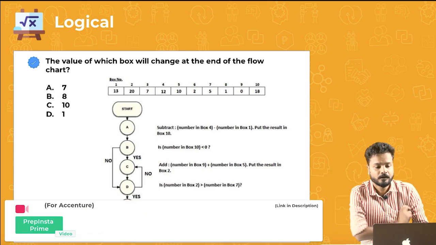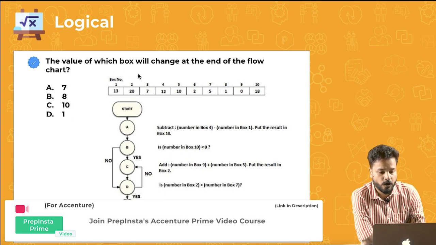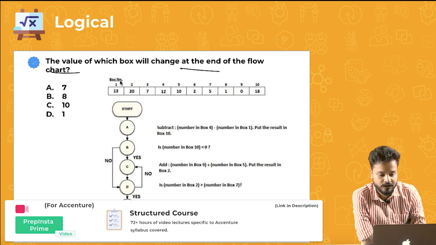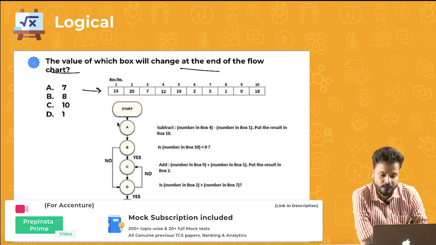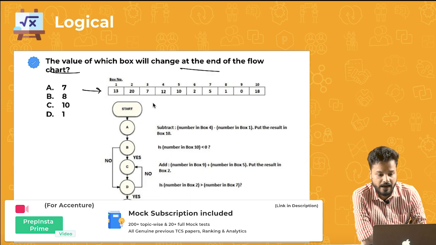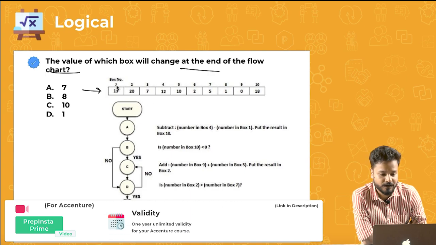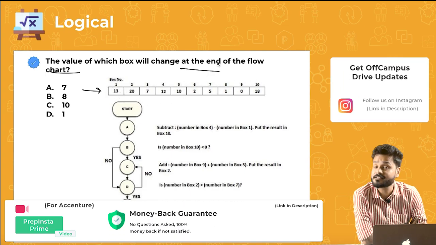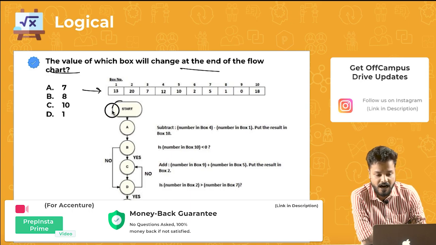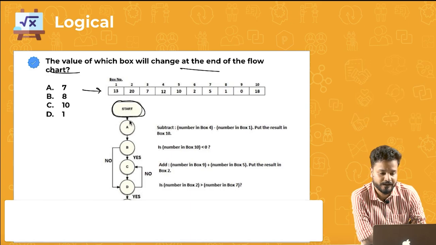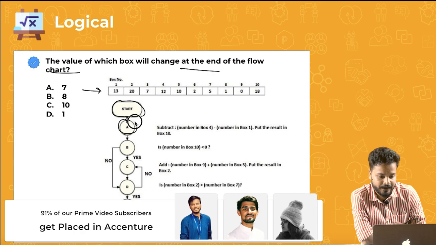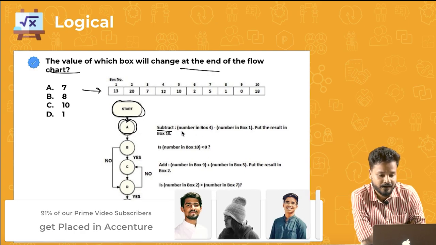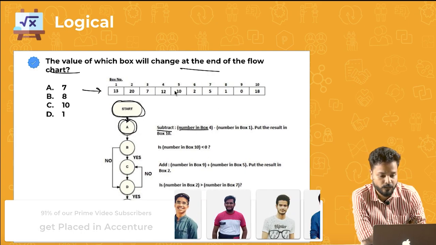All right. The question is: the value of which box will change at the end of the flow chart? So you have to go till the end of the flow chart. There are box numbers from 1 to 10, and each box has some value. This is the start button of the flow chart. We go to point A. What does point A say? Subtract number in box 4. What is the number in box 4?